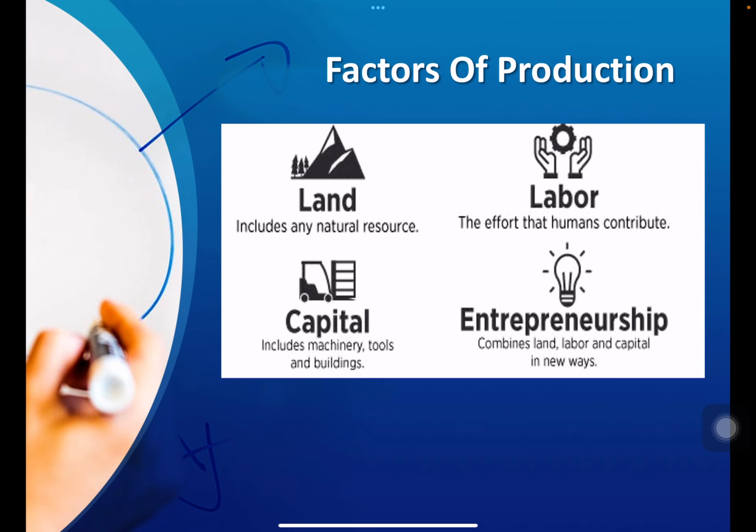For land, we have two options: either we can use it for our own business, or we can give it on rent. The other is labor. For that, we can have wages or salaries. The next is capital. For that, we get interest. And for the entrepreneur, whatever service he is providing or the goods he is making, he is charging profit.